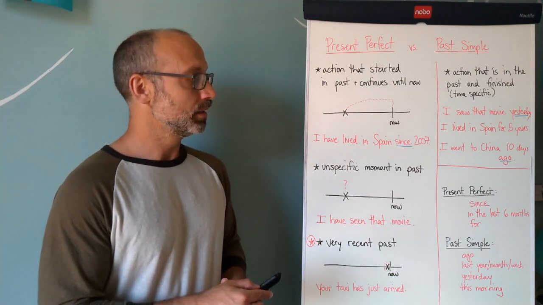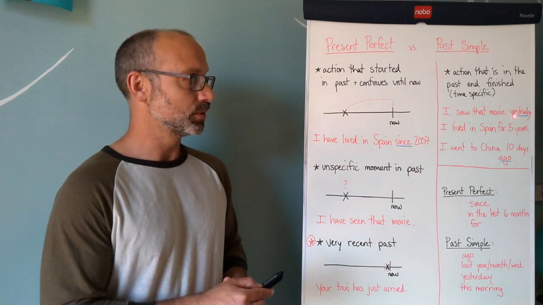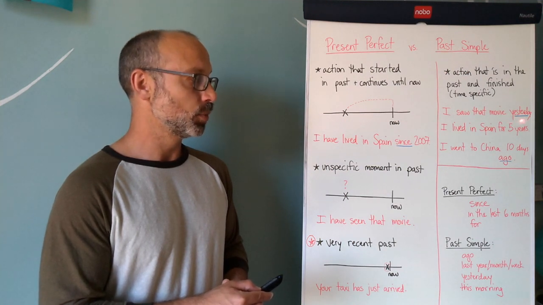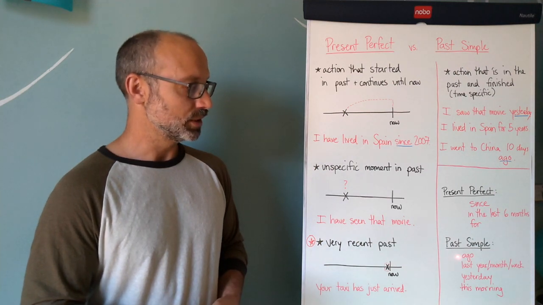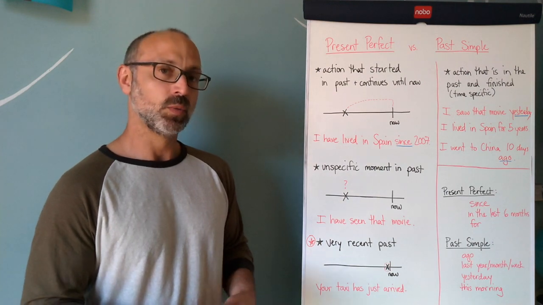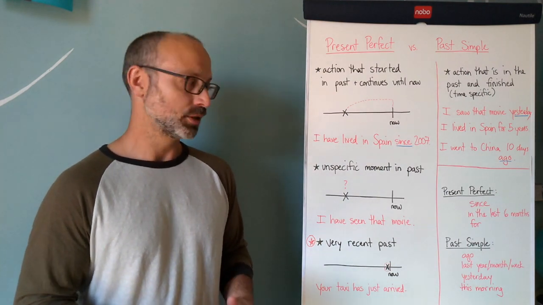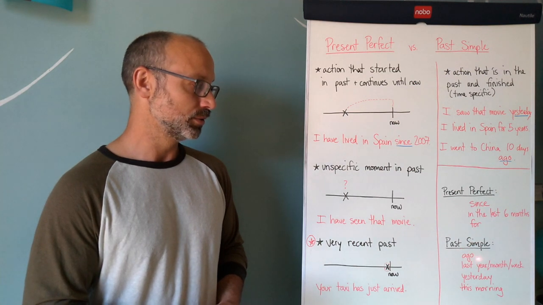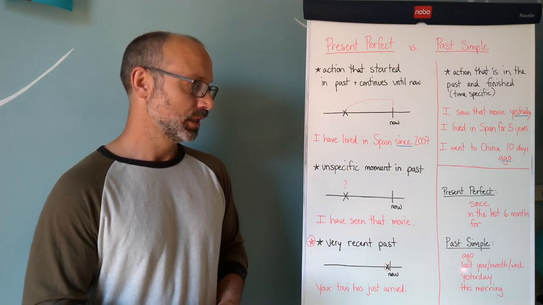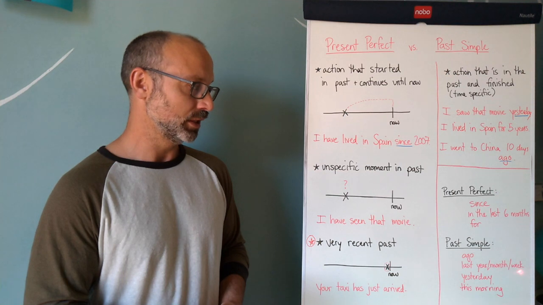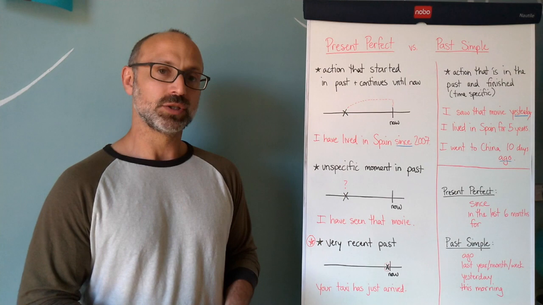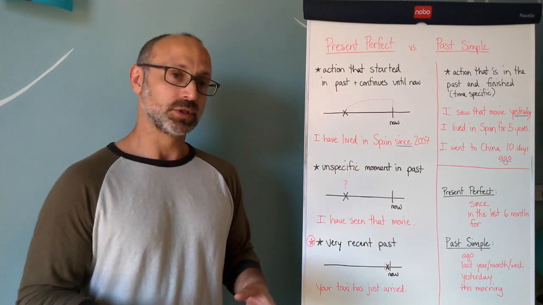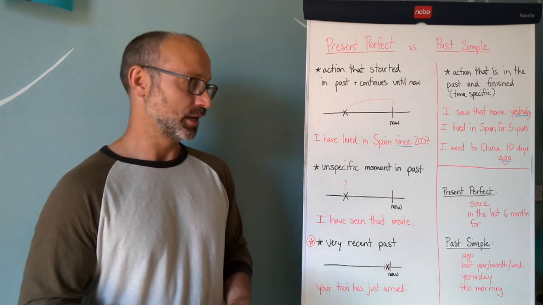All right, and some of those expressions, like you can see in these examples: yesterday, this morning, last week. As you can see here, past simple. Anytime we use ago, 1 month ago, 1 year ago, 2 days ago, it's a clue that we need to use the past simple. Last year, last month, last week, yesterday, this morning. So a lot of these expressions that refer to time in the past would be used with the past simple.